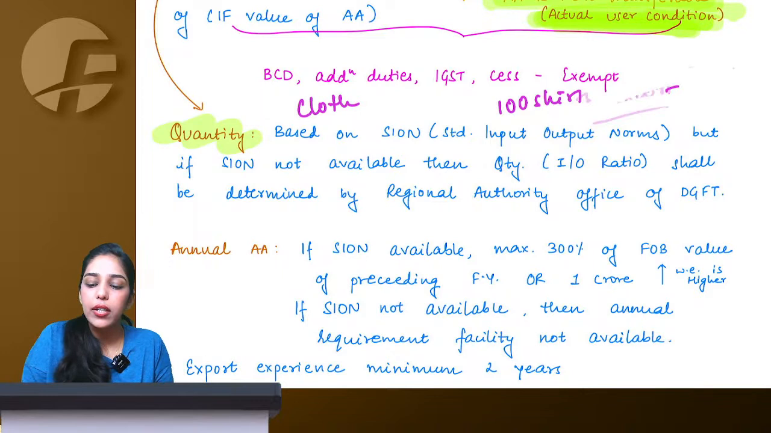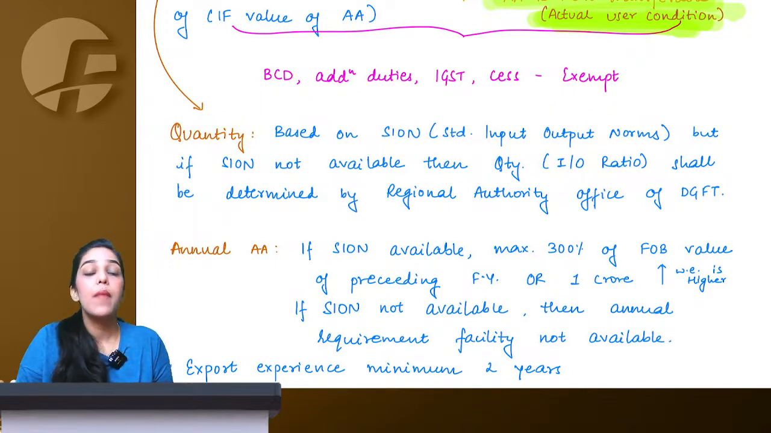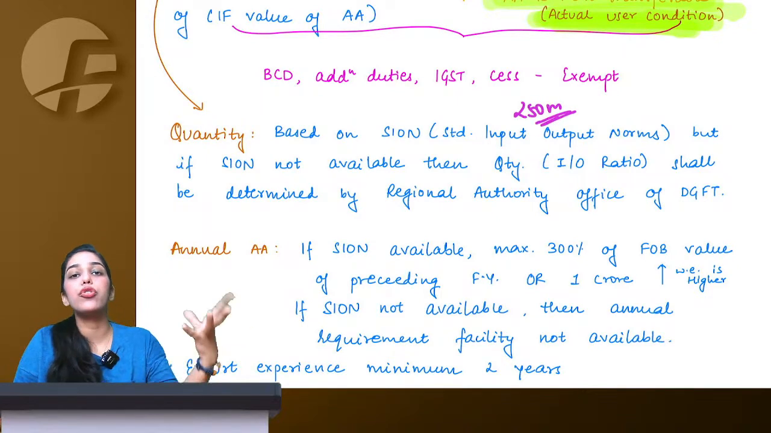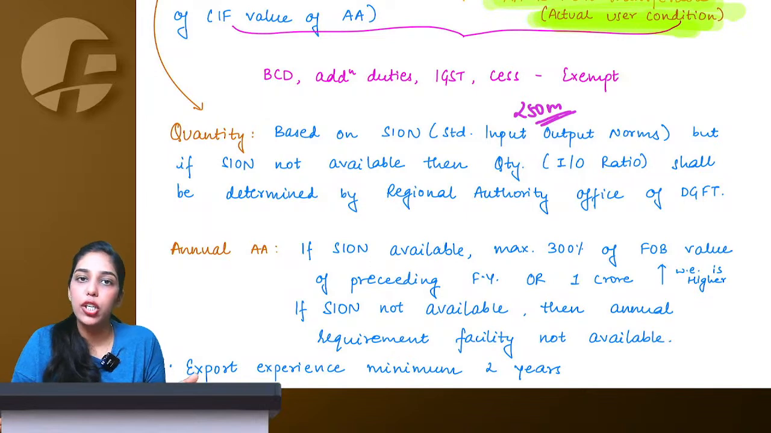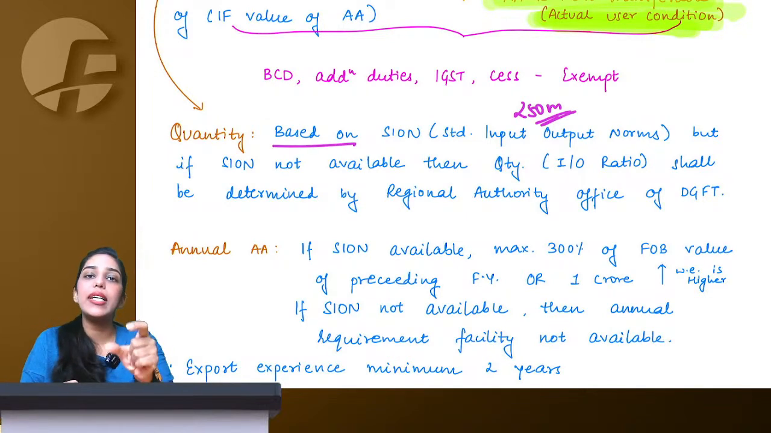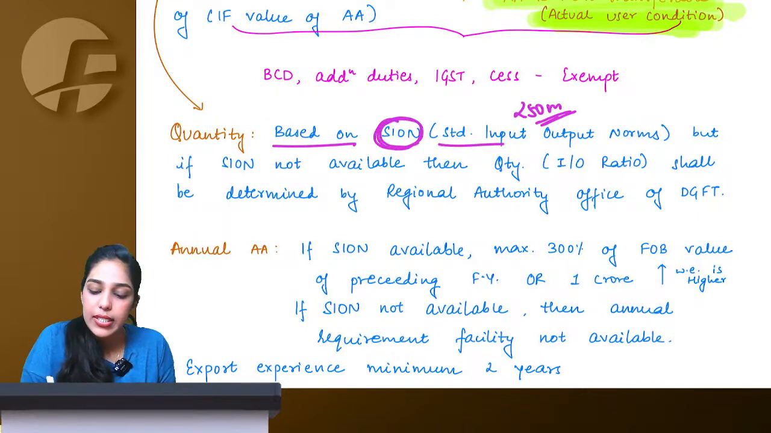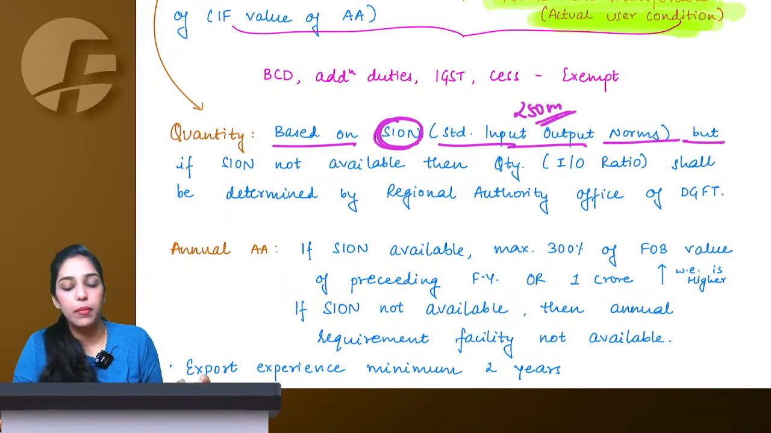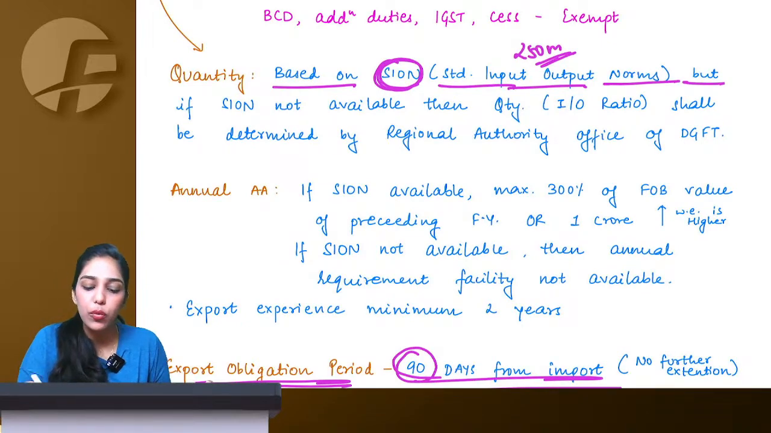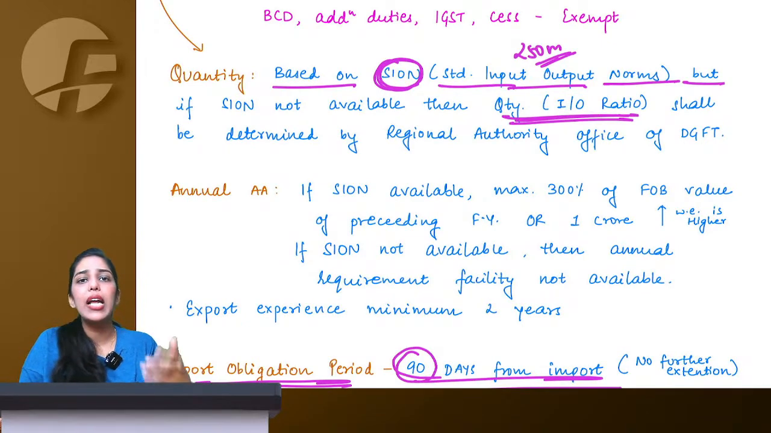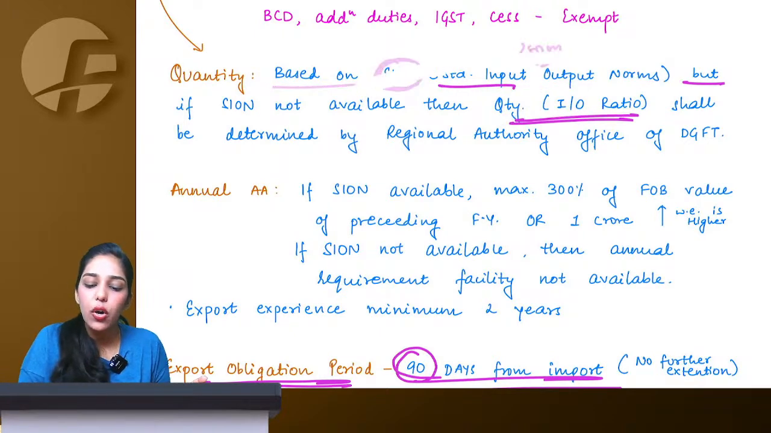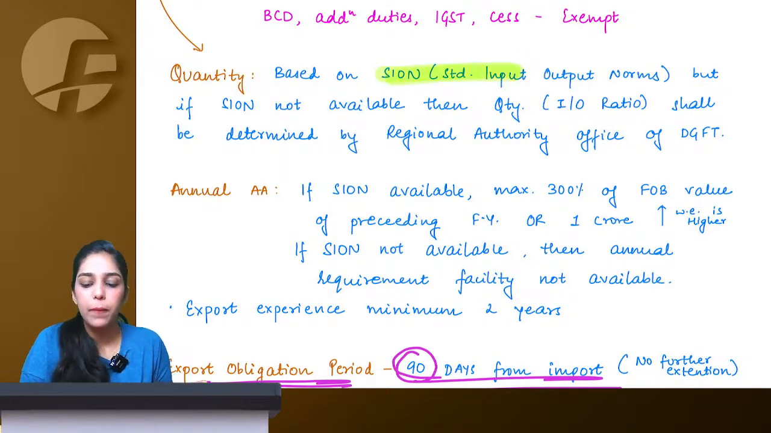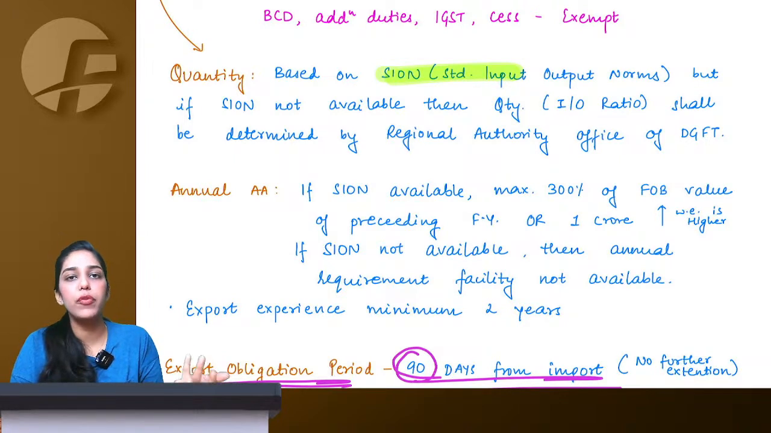So based on this standard input output ratio, government gives you authorization that okay, if you want to export 100 shirts, we can allow you 250 meter of cloth to be imported under advance authorization duty free. So the quantity that they will allow you to import duty free is based on SION, which is standard input output norms. But there can be certain goods for which SION is not available. In that case, you can make an application asking them to please fix our input output ratio quantity, and based on that they will allow you import. So if SION is available, first preference will be given to SION. But let's say you are exporting some unique kind of products for which SION is not available.